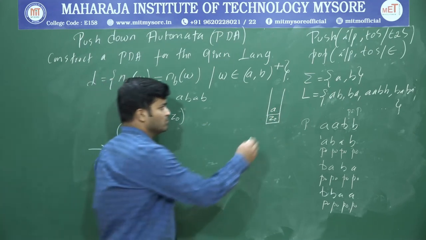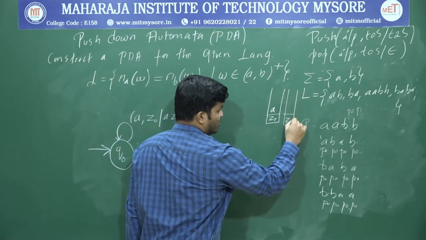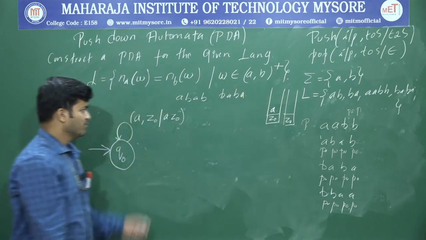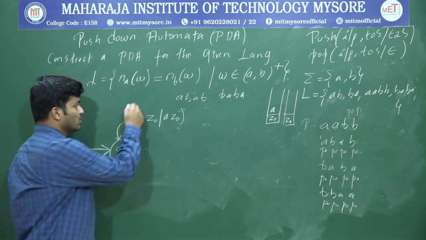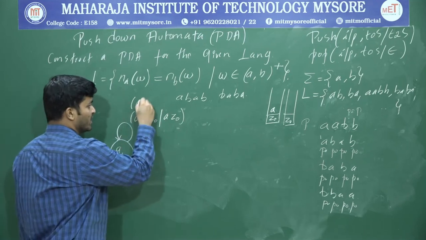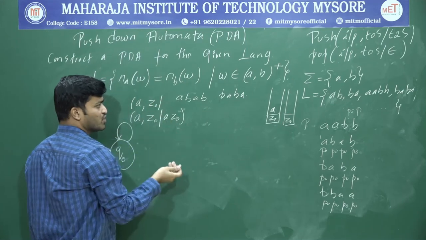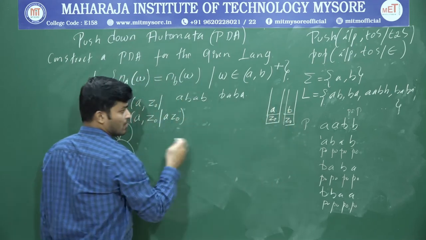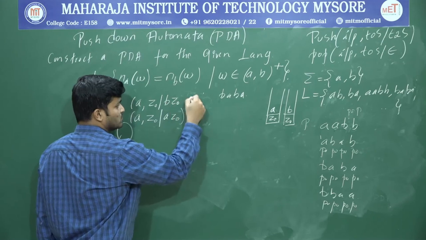Okay. So now assume the string is starting from B. Assume this one is our string, B A B A. If this is the case, now string is starting from B. Now what is the input? Whether it's A or B, initially I have to perform a push operation. So input is B, and top of the stack is Z0. What operation is supposed to be performed? Push operation. If you push this B into top of the stack, I'll get B Z0. What's the top two symbol? B Z0. Okay.